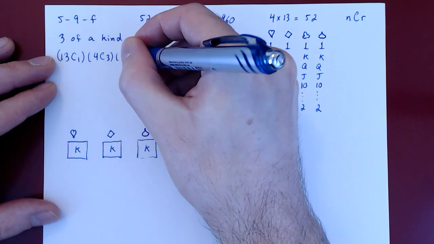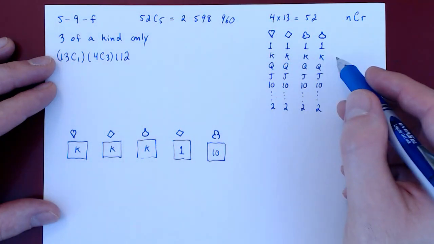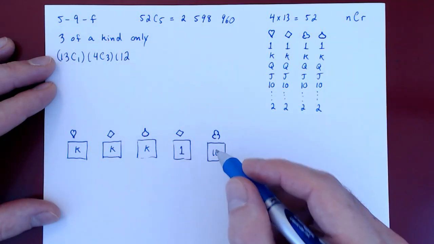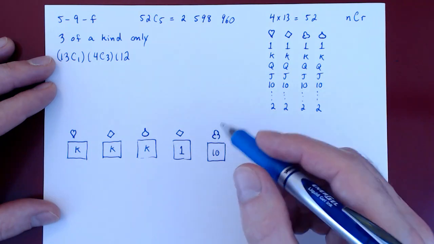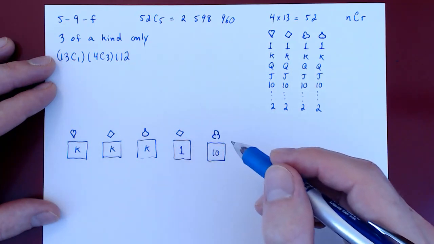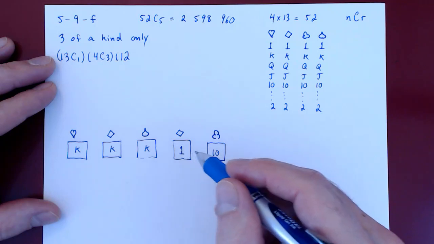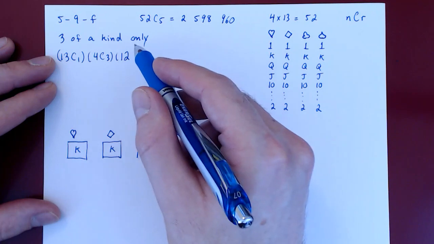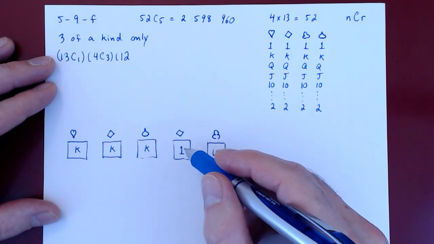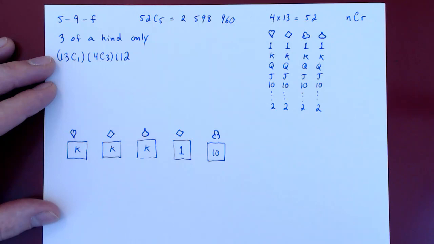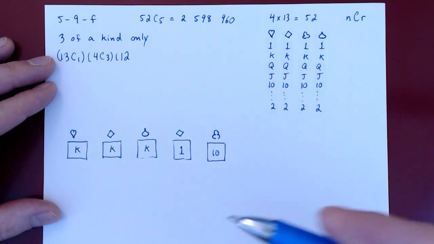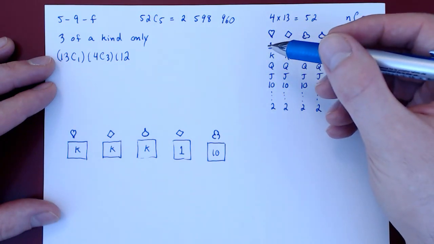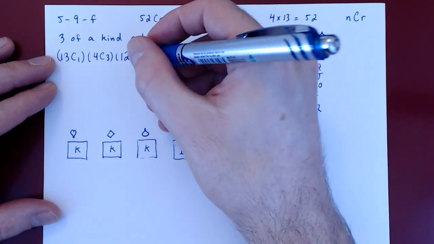And out of the 12 kinds left over, how many different kinds do we choose? 2, right? Because the kind of the 4th card and the kind of the 5th card have to be distinct. If they were the same, this would be a pair and a triple, a stronger hand. We don't want to allow stronger hands. Again, it is a setup without replacement, so we use our combination. So out of 12 kinds left over, we choose 2 distinct kinds.